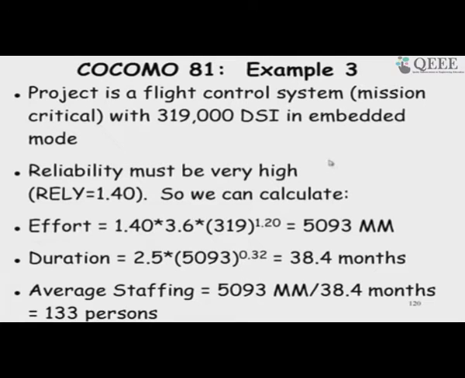There is another example. There is embedded software, a flight control system, 319 kilo lines of code, and reliability is very high, and then we compute the effort, duration and the average staffing.